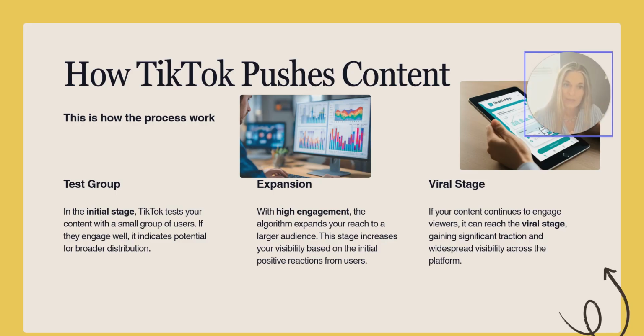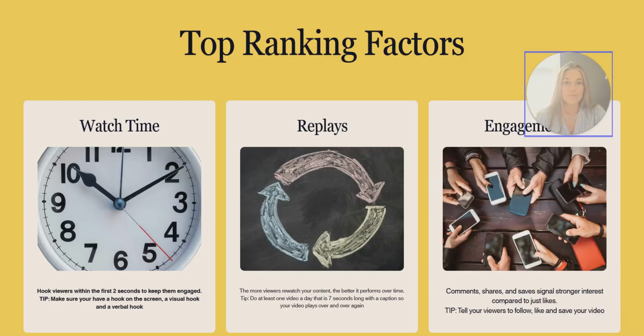This has happened to many of my videos where I didn't even think that it was going to go viral, but because I was just myself, it literally started pushing out my videos. I've got a video at the moment that is still going viral after about 3 weeks now. TikTok pushes out this video every single day.